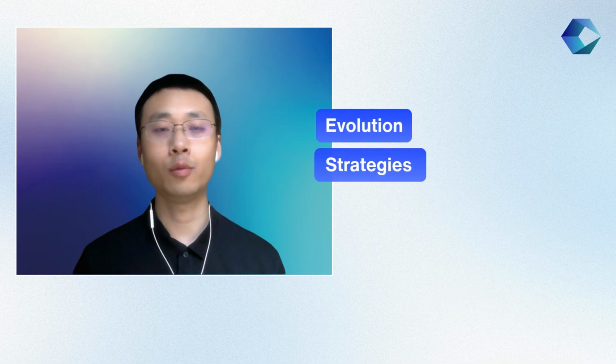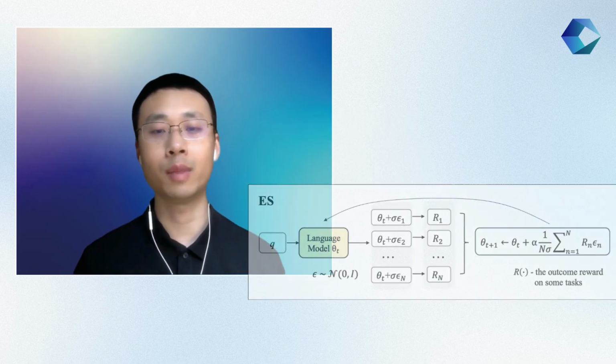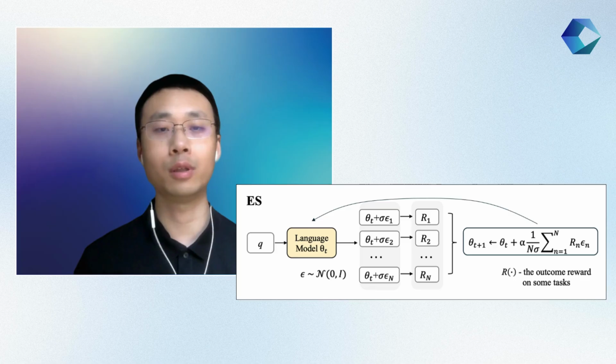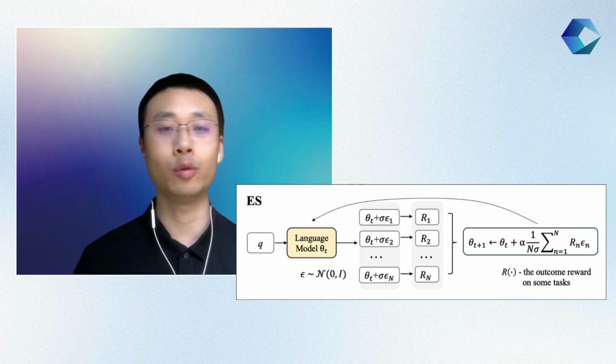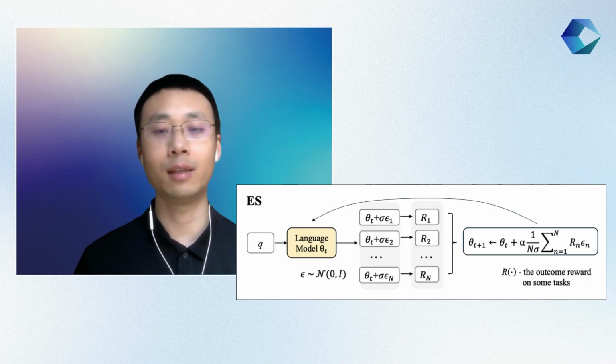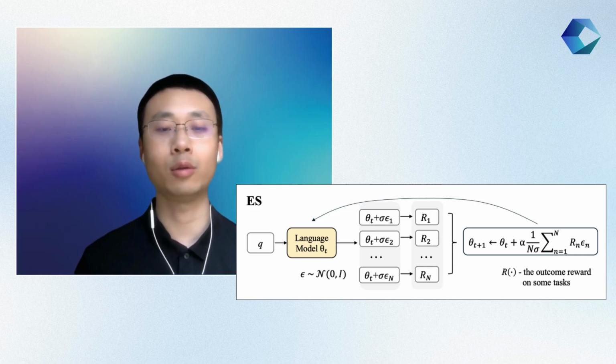So evolution strategies, which I will refer to as ES, is a population-based zeroth-order optimization algorithm that has been used for the last 20 to 30 years in traditional optimization problems. Because it's zeroth-order, it does not need to calculate any gradient or do backpropagation. It also shows performance comparable to RL in traditional control and gaming problems. However, it received much less attention, and it was almost ignored in the era of large language models because people do not believe that ES can be scaled up to optimize billions of parameters simultaneously.